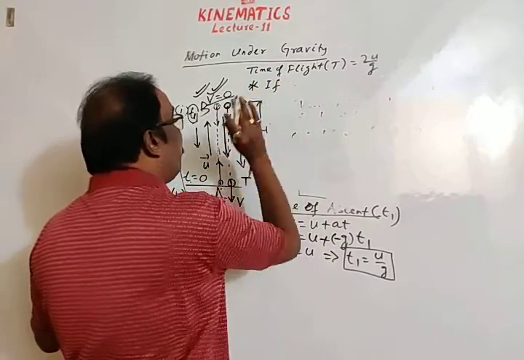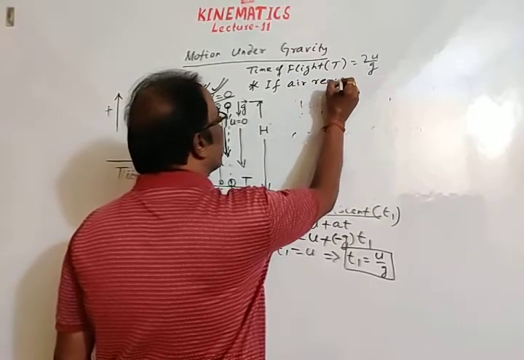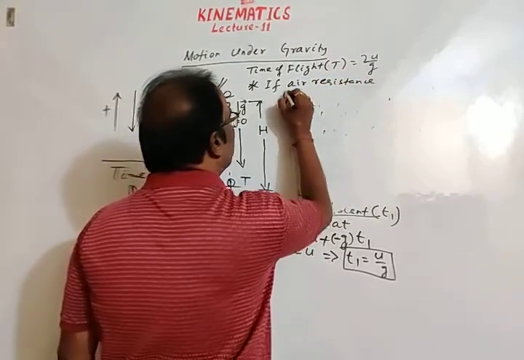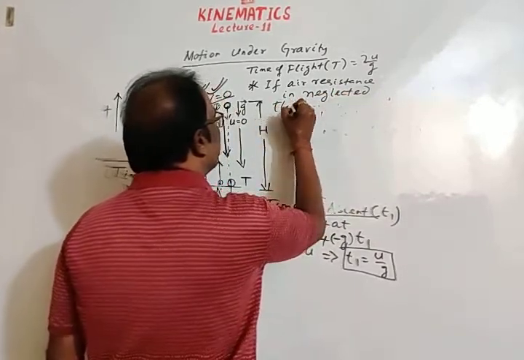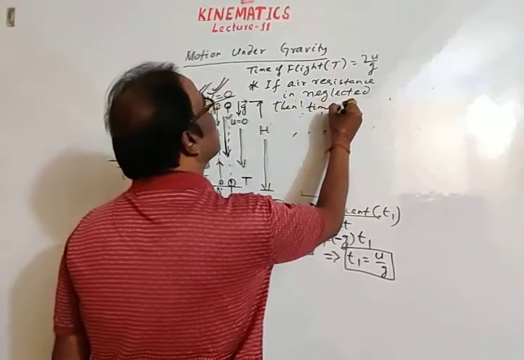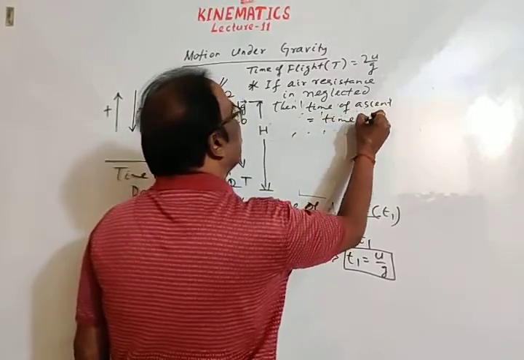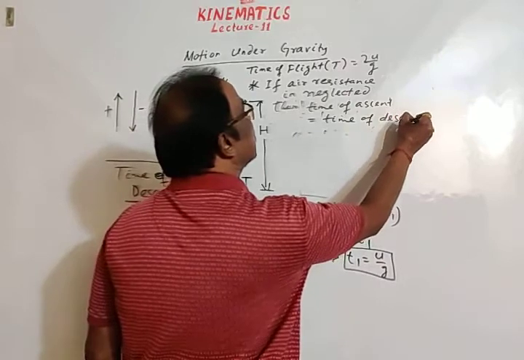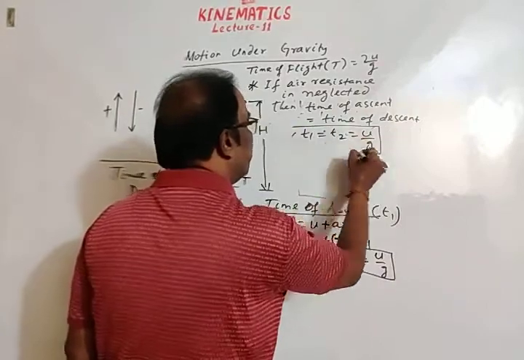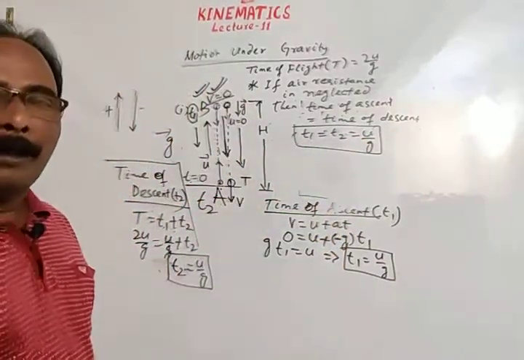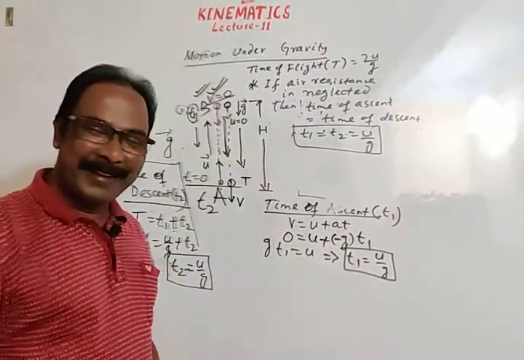If opposition due to air, or air resistance, is neglected, then time of ascent is equal to time of descent, means T1 is equal to T2 is equal to u by g. If air resistance is neglected, then time of ascent is equal to time of descent. Very important.